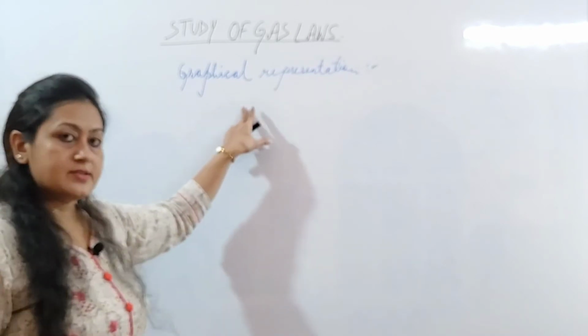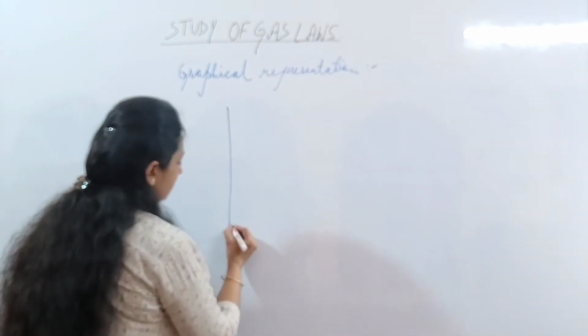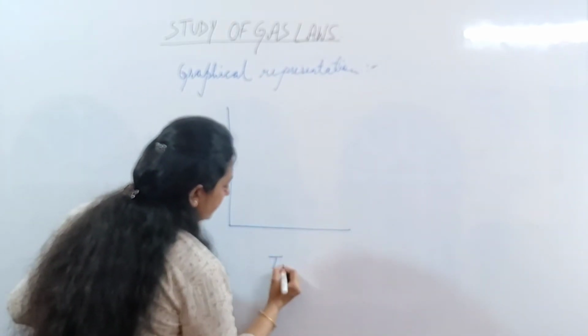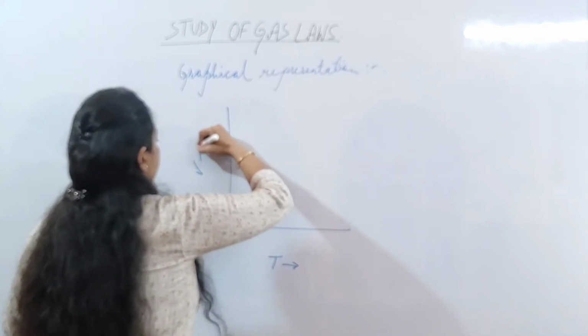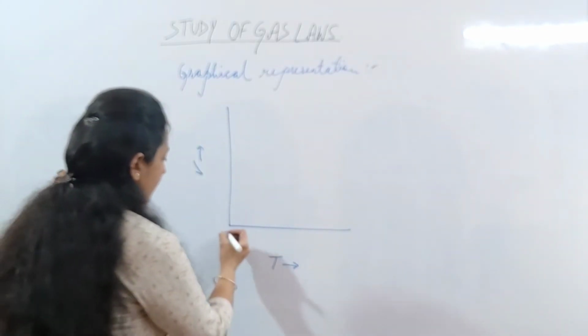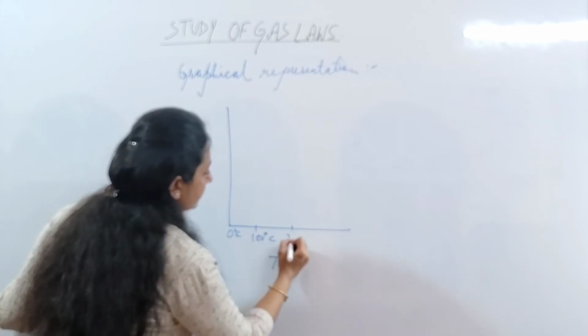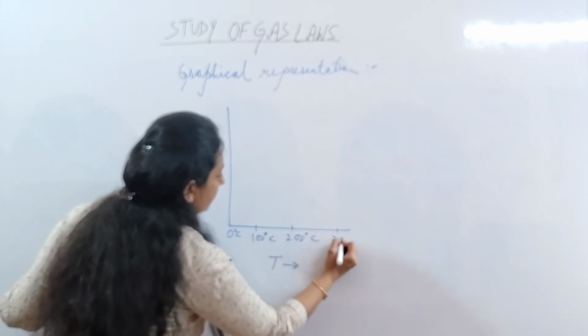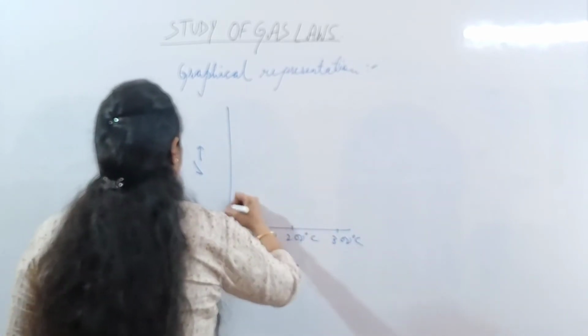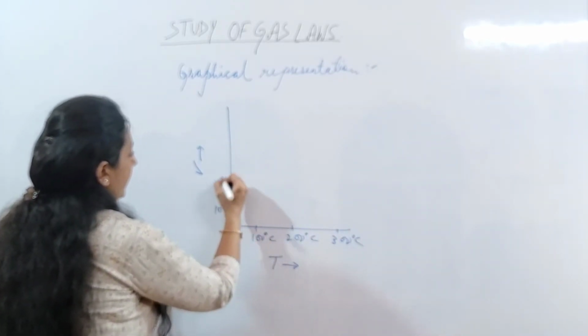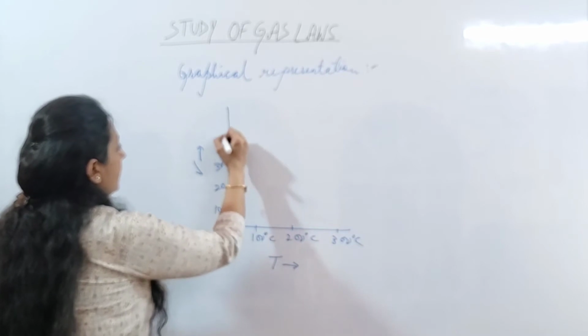Now, let us see the graphical representation. This is the x-axis, where we will take the temperature, and the y-axis will take the volume. Let's mark 0 degree centigrade here. Then suppose this is 100 degree, then 200 degree, then 300 degree, and here we would take 10 centimeter cube, then 20, 30, 40, 50.